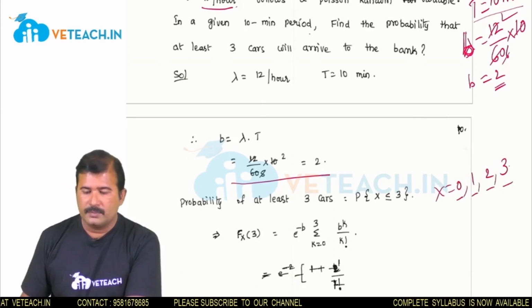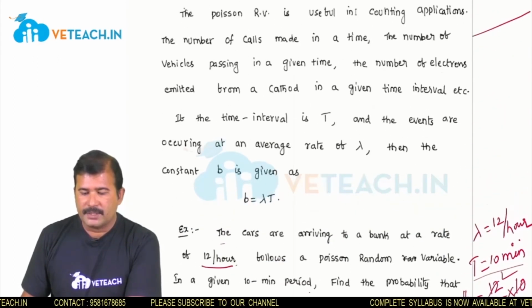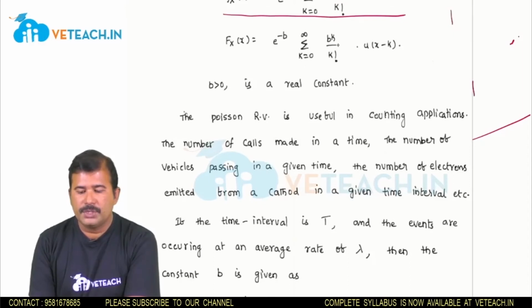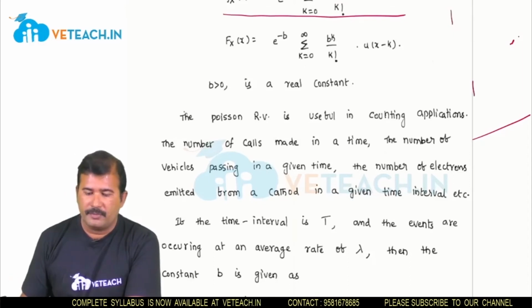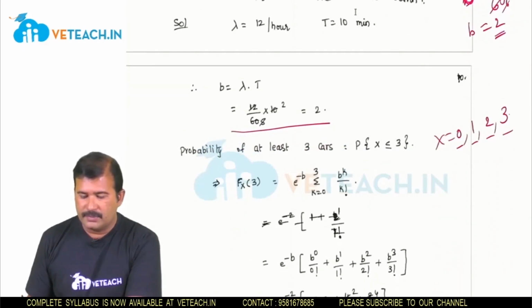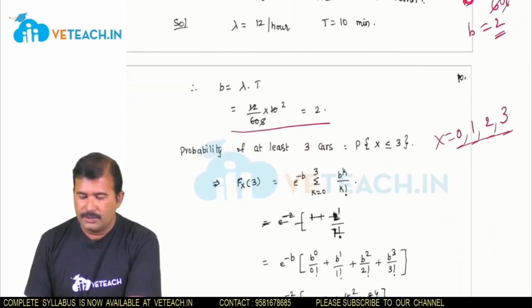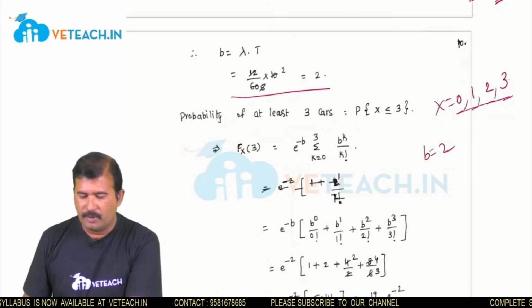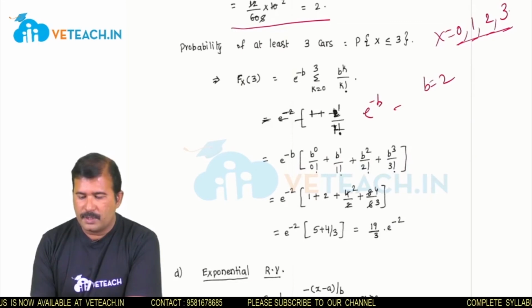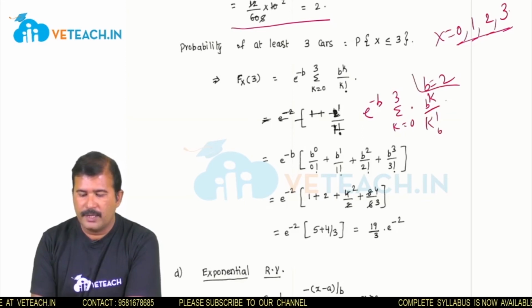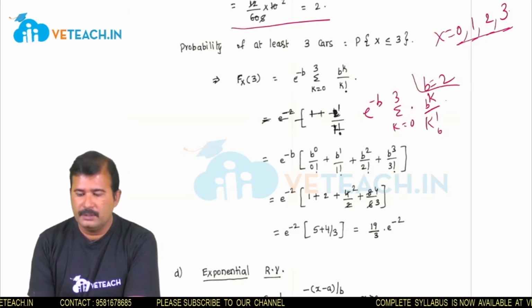So we know from the density function, the expression is e power minus b summation over k equals to 0 to infinity b power k by k factorial. So in this case, the k values range from 0 to 3. We know the b value is 2. So substitute all these values, e power minus b into summation over k equals to 0 to 3 b power k by k factorial. So this is the probability of at least 3 cars arriving at the bank.